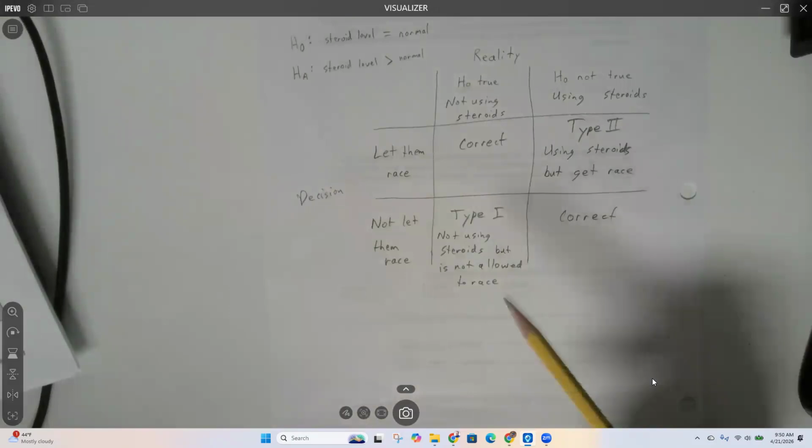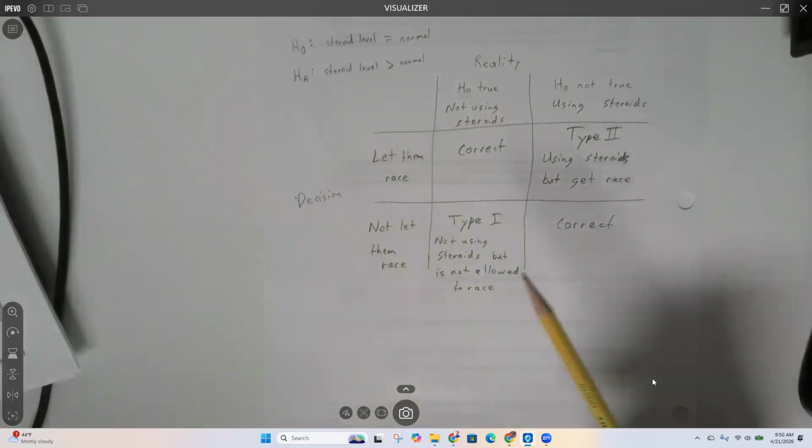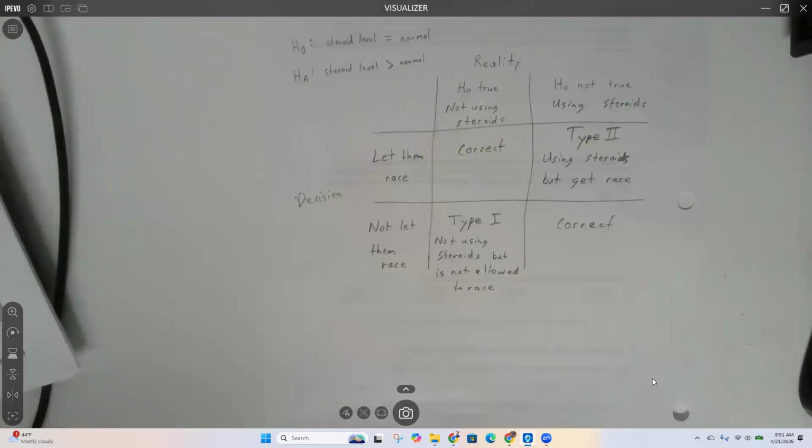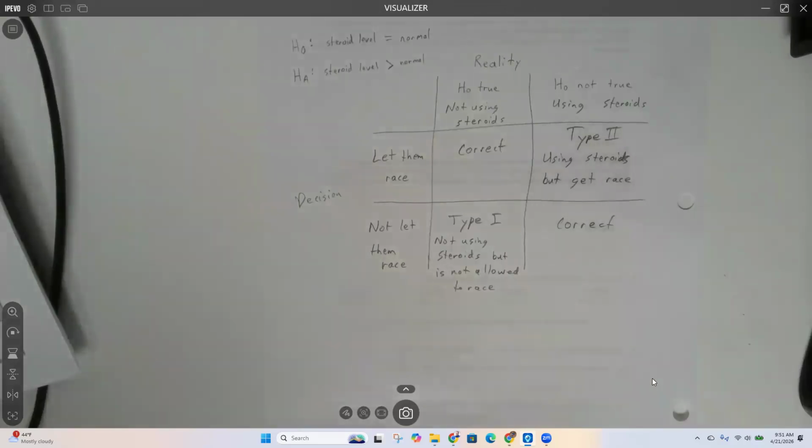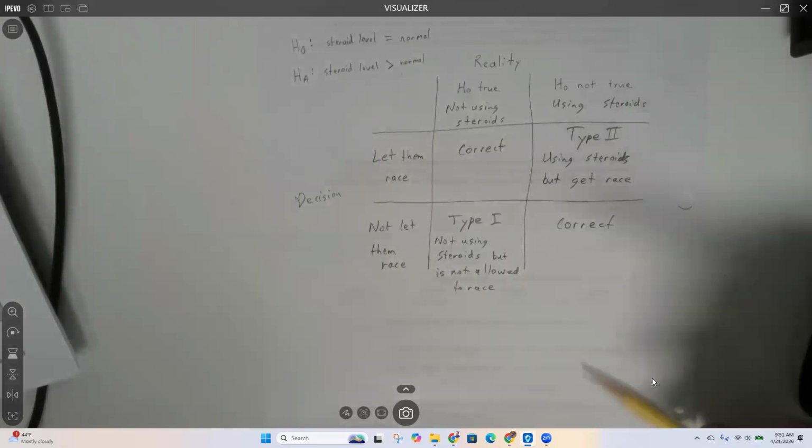Think about it from this person's perspective. This athlete, I don't know who they are, but let's say, Jim, he's never used steroids in his life. And he's worked 4 years training every day, living healthy, not eating any pizza, working toward being able to participate in these games.